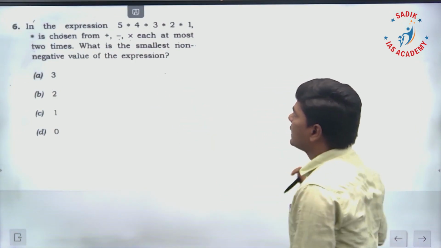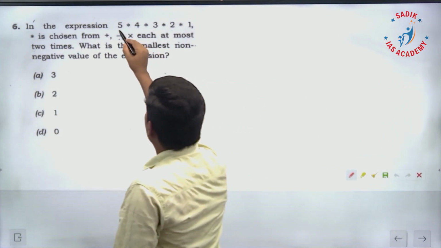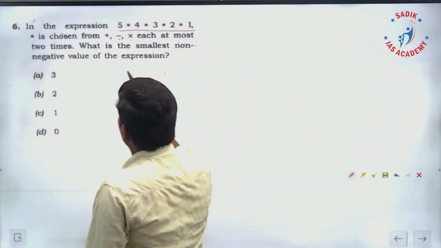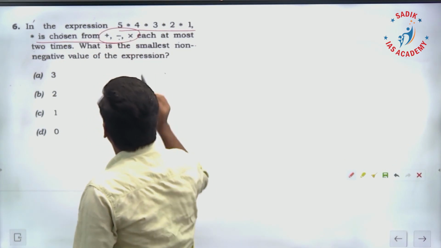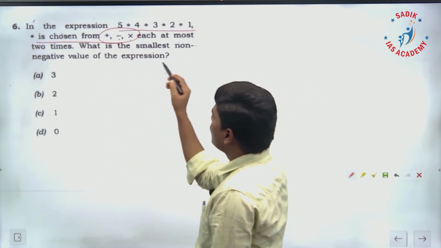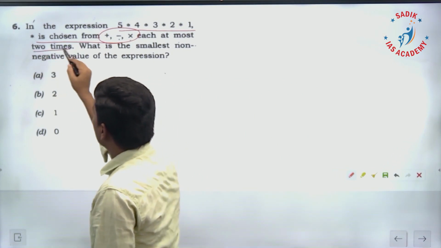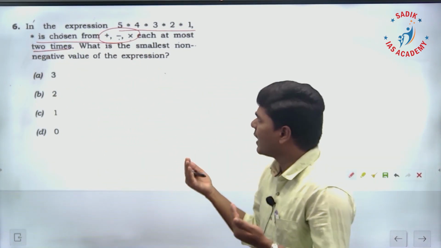Sixth question: in the expression 5 star 4 star 3 star 2 star 1, where star belongs to any of these operations, plus, minus, multiplication, each at most 2 times. You can choose any of the operations, maximum 2 times only.